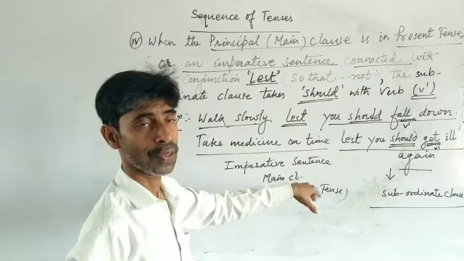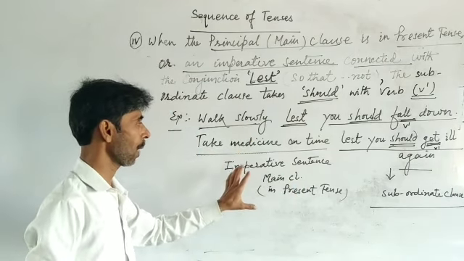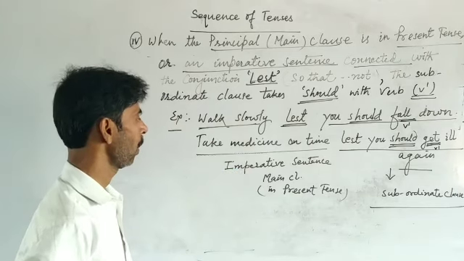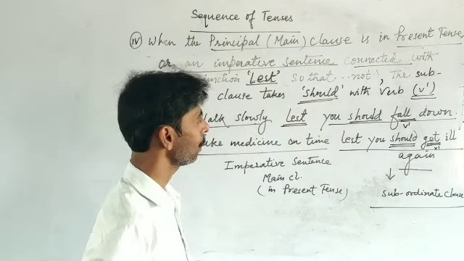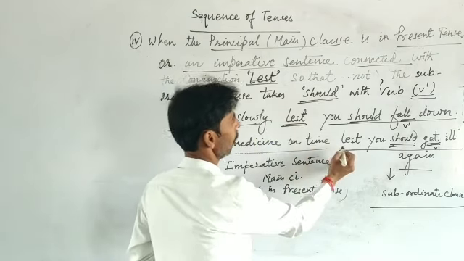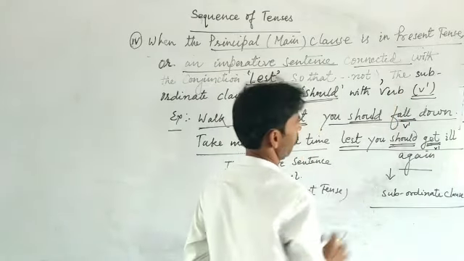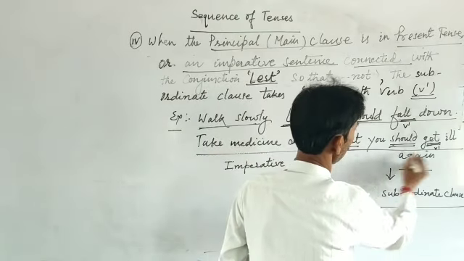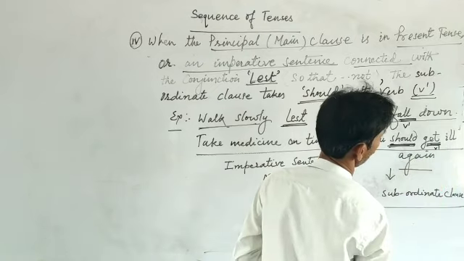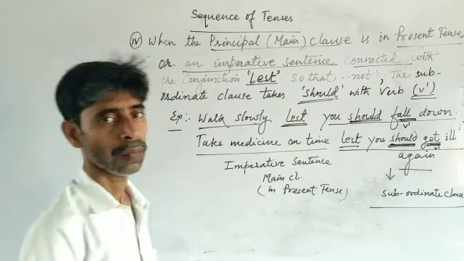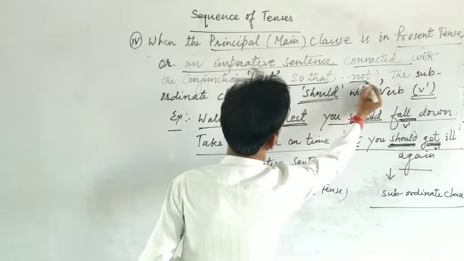In this example, we see that when the main clause is an imperative sentence and in present tense connected with the conjunction lest, the subordinate clause takes should with verb V1. The subordinate clause takes should and V1: should and fall, should and get. Again, the meaning of lest is so that not.